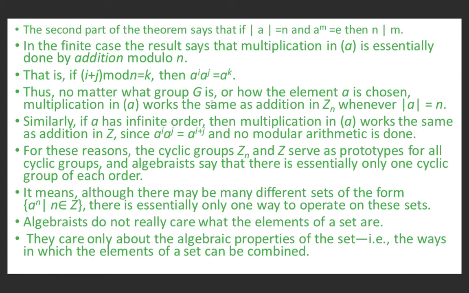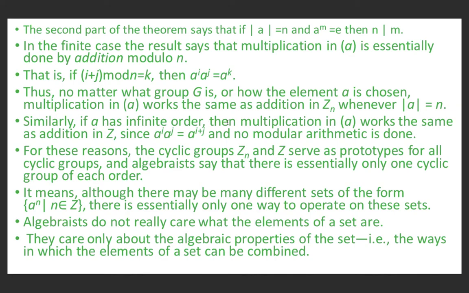Thus, no matter what group G is or how the element a is chosen, multiplication in cyclic group a works the same as addition in Zn. We know that Zn is nothing but the group of integers less than n under addition modulo n, whenever order of a is n.